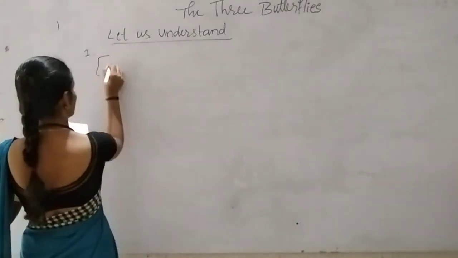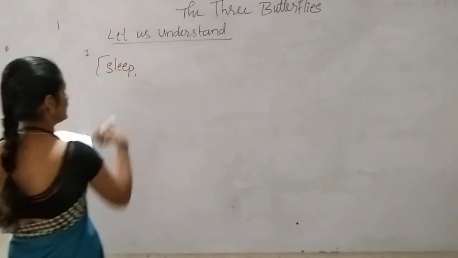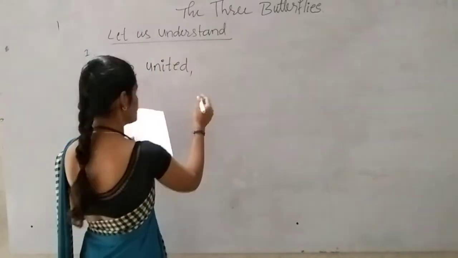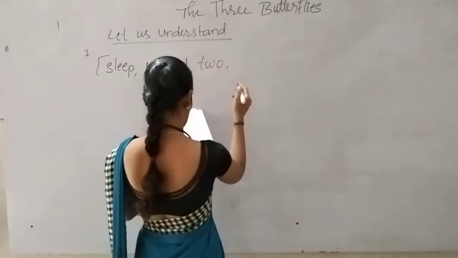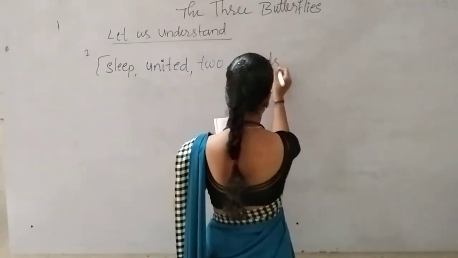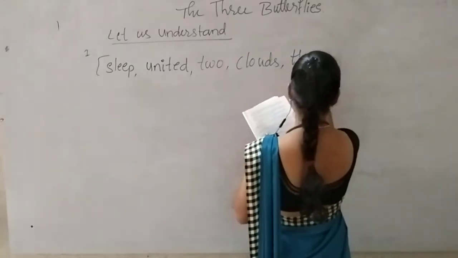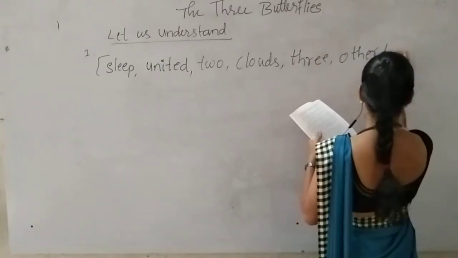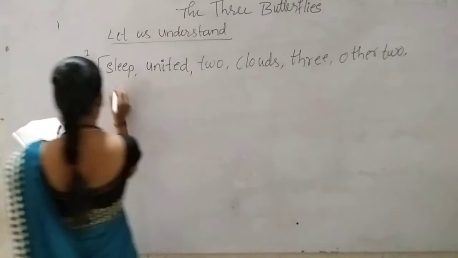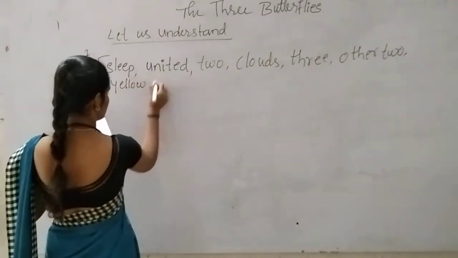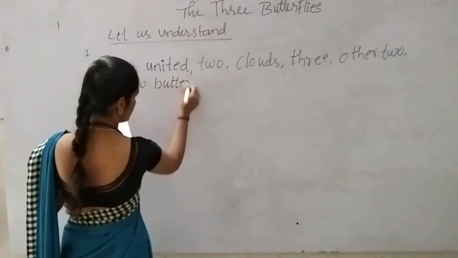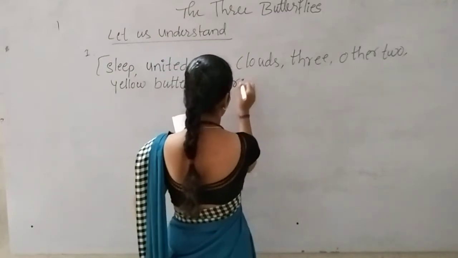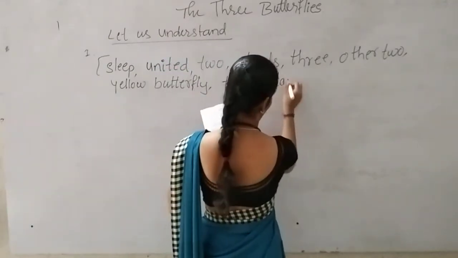The words in the bracket they have given are: sleep, united, two, clouds, the three, others, two, other two, yellow butterfly, tree, and the last one is dance.